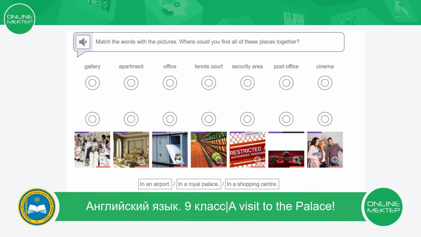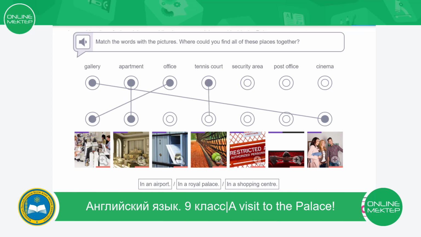Now let's match the words with the pictures. Gallery, apartment, office, tennis court, security area, post office, and cinema.